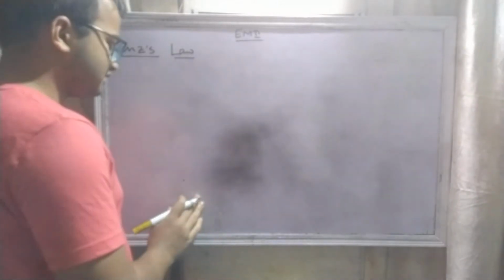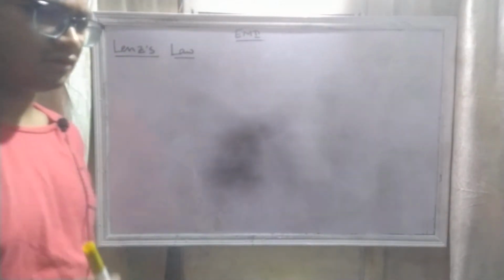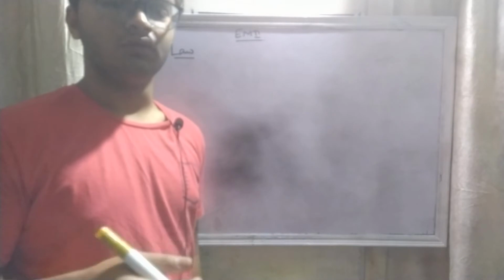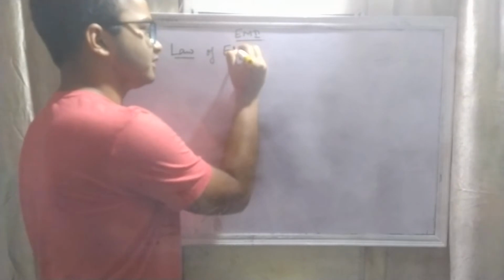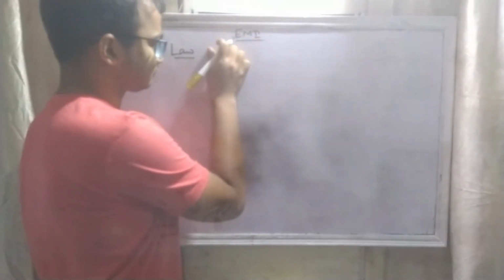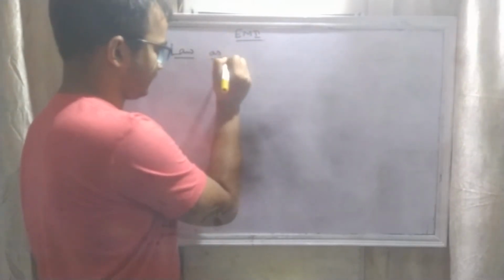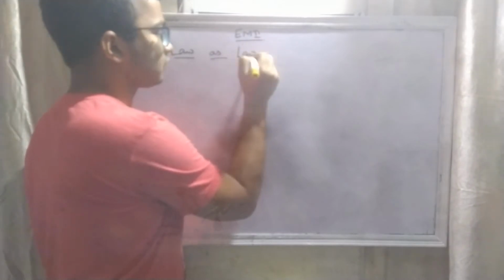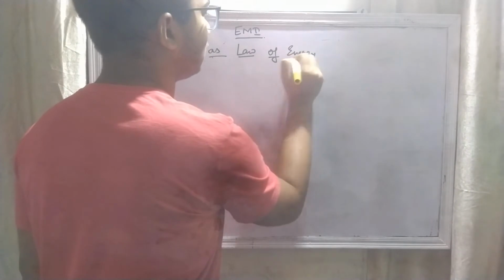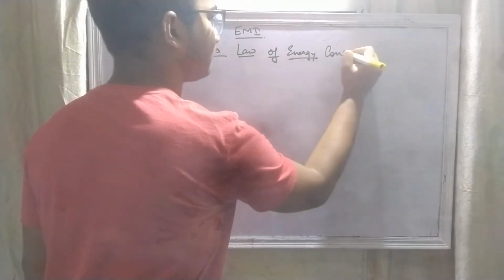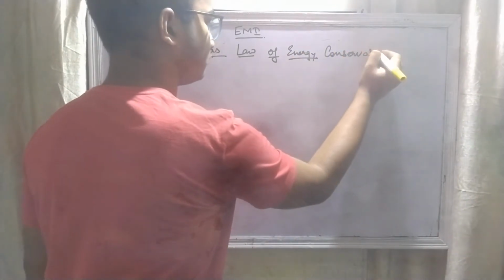So Lenz stated that the opposing nature is happening just to conserve energy, right? And we know energy cannot be created, it cannot be destroyed. So according to this, Lenz's law as law of energy conservation, right?